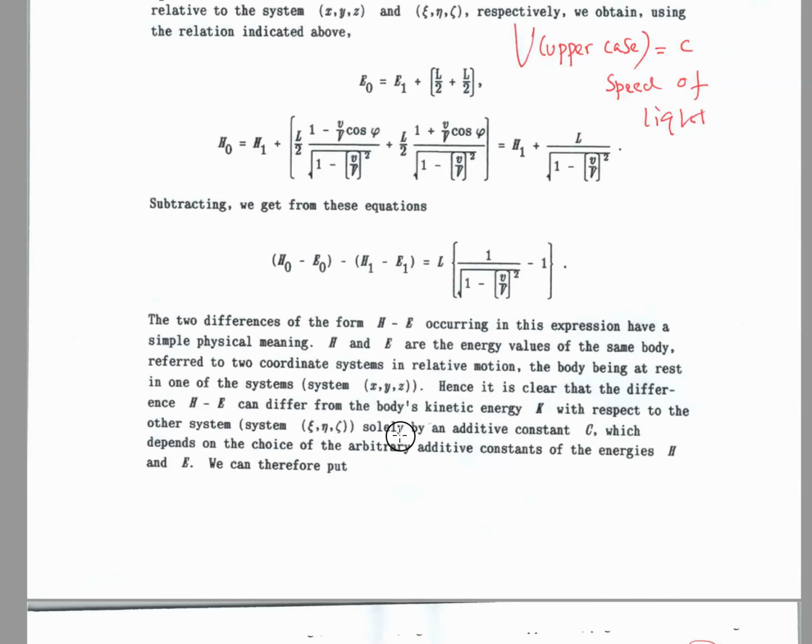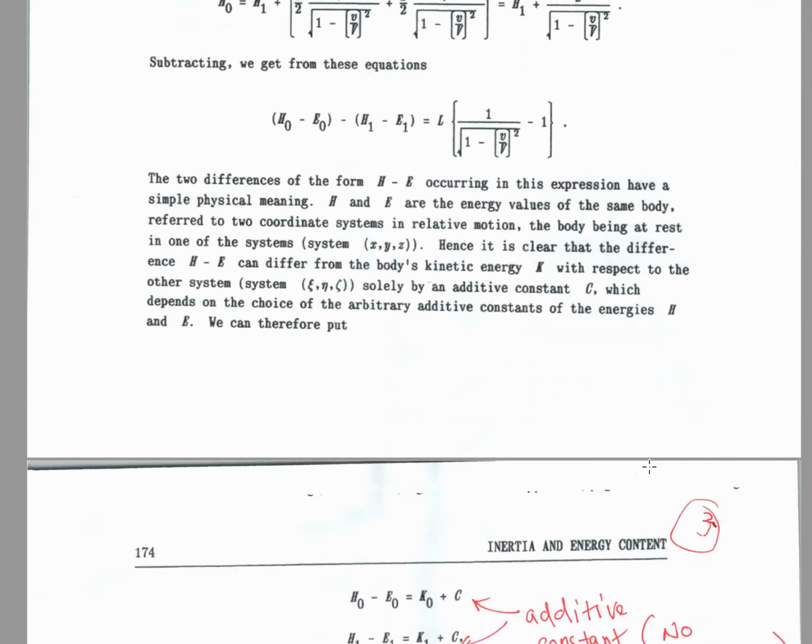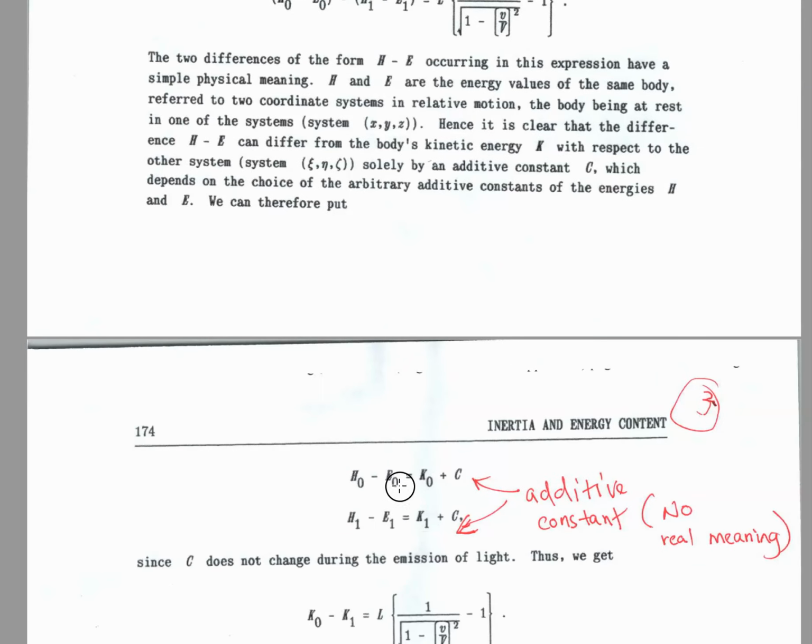epsilon eta zeta, solely by an additive constant C, which depends on the choice of the arbitrary additive constant of energies H and E. We can therefore put H0 minus E0 equals K0 plus C. The C is, he just put in an additive constant because remember at that time they still had this absolute ether idea, and Einstein probably unconsciously had this, that there is, it's like the mean sea level.